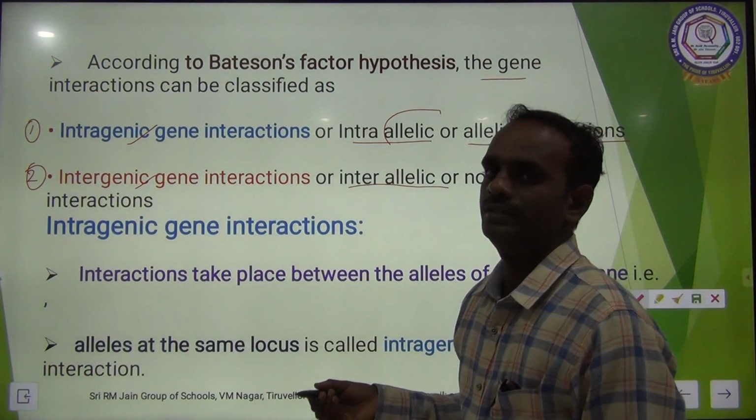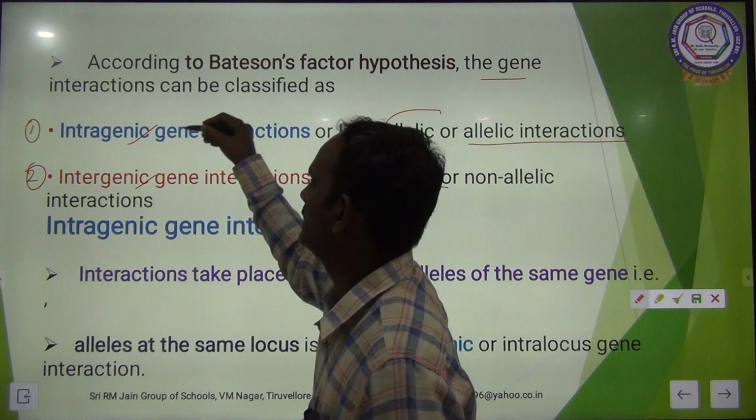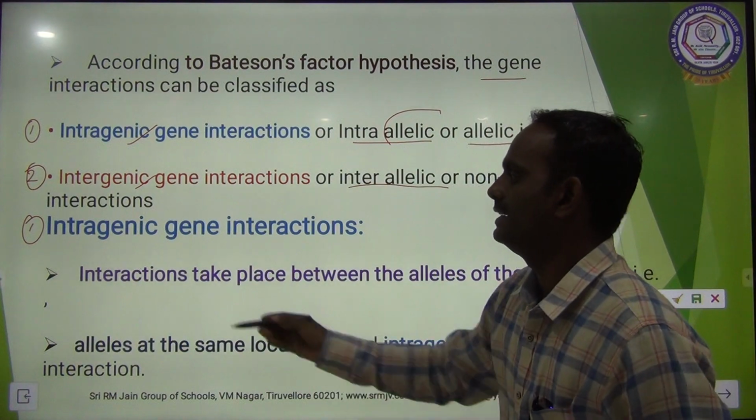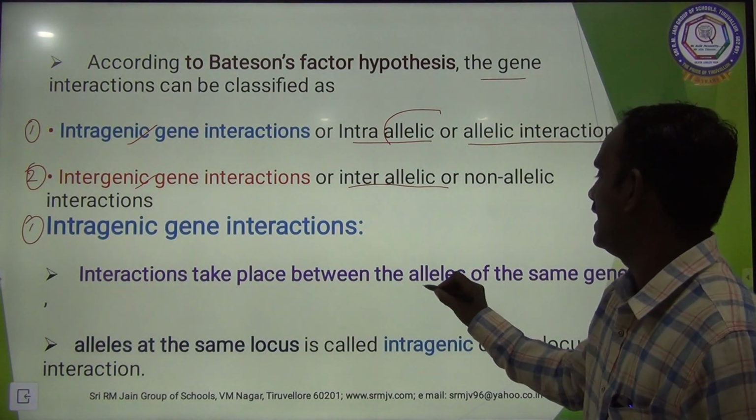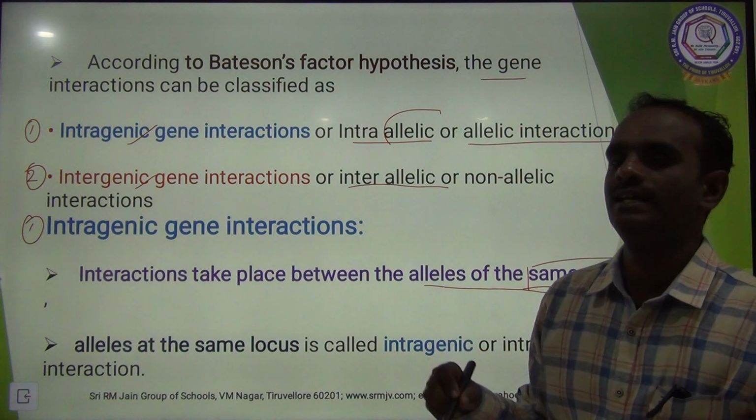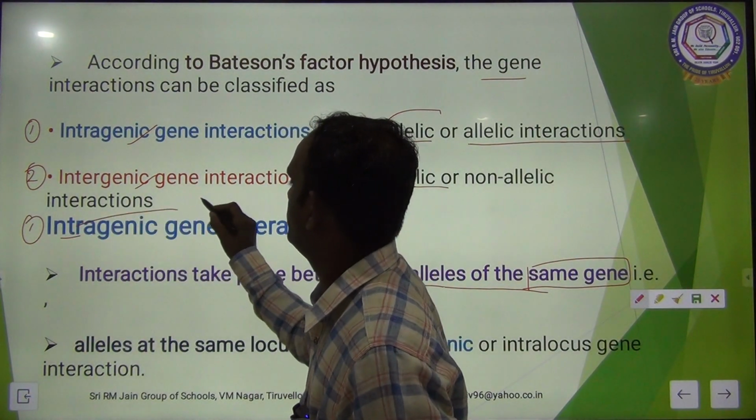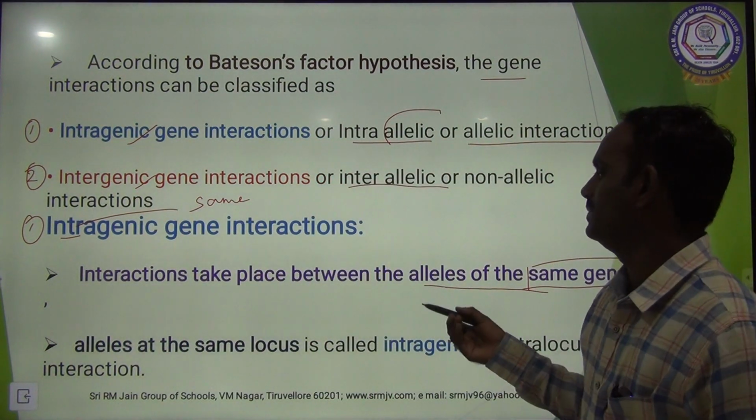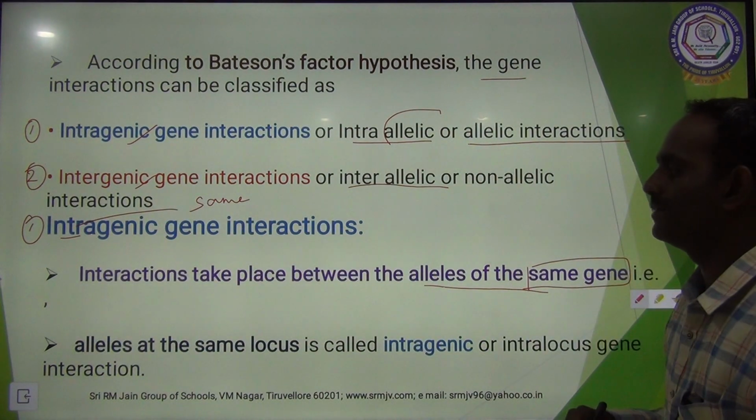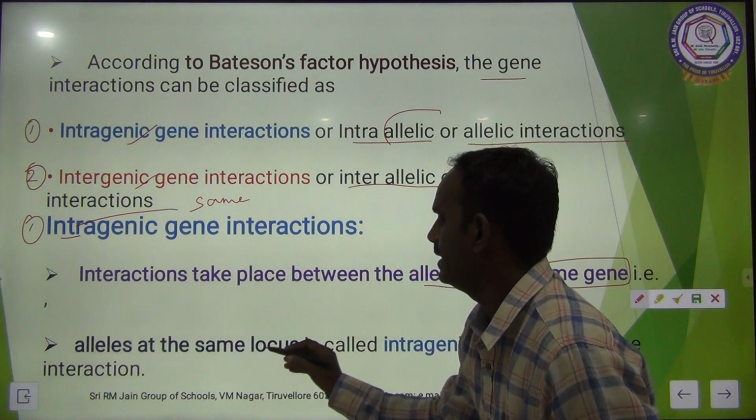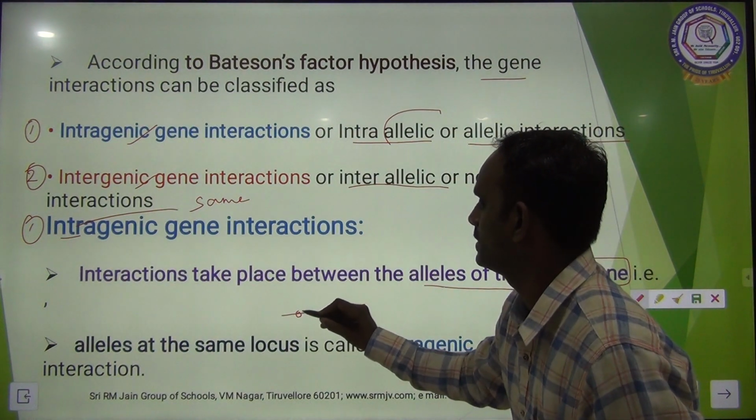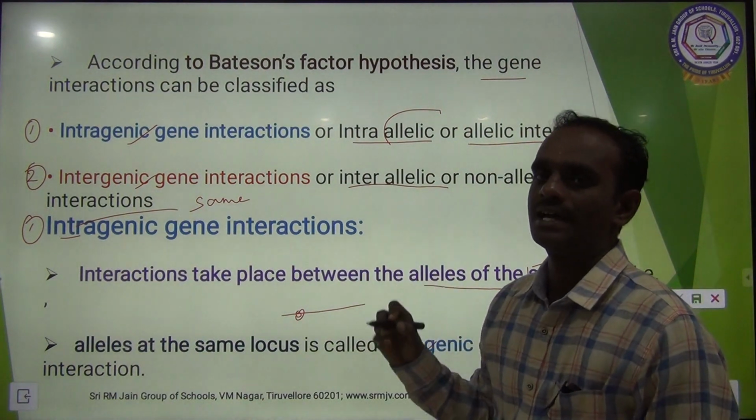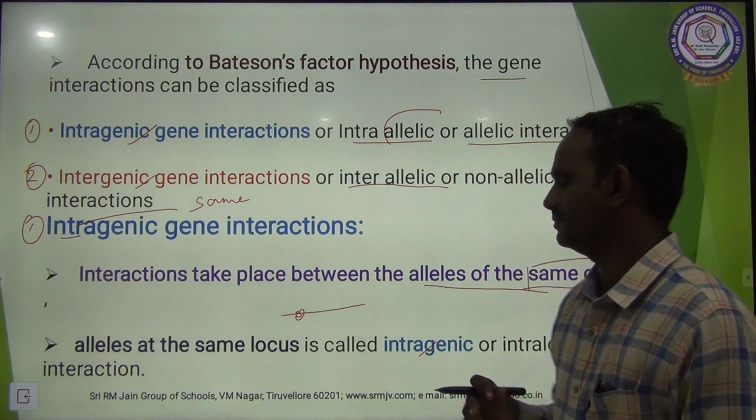So now we are going to see the first one, intragenic gene interaction. The interaction takes place between the alleles of the same gene. As I said earlier, intragenic, intra means same. So the interaction takes place between the alleles of the same gene, that is, alleles at the same locus. So alleles present at the same locus is called intragenic gene interaction. Do you get my point, children? Yes.